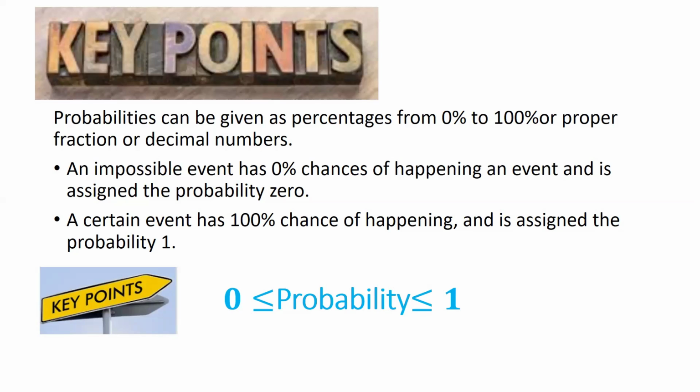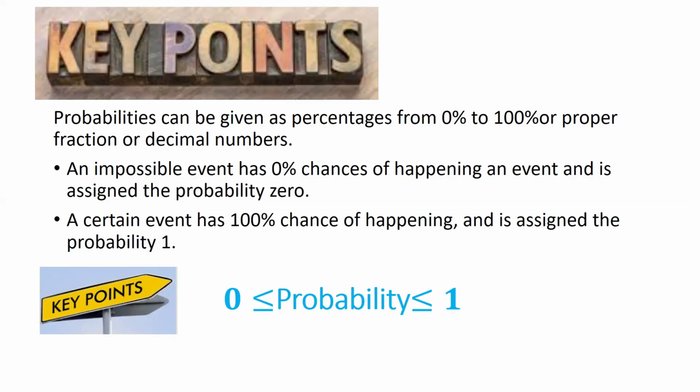For example, I ask you, the sun rises from the west. You all already know it's impossible, and your answer is, sir, it's impossible. There is 0% chance. Yes, my dear students, when in probability the event has 0% chance of happening, then we assign the probability 0 to it.